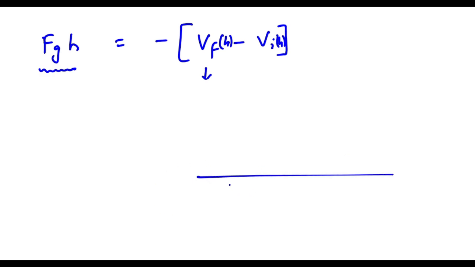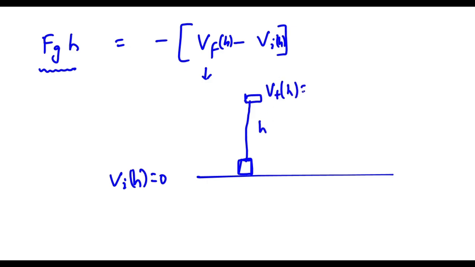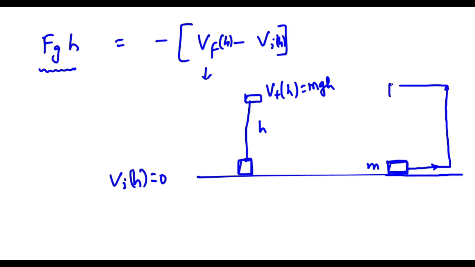Let's say this is Earth surface. Let's say V initial here is 0, and you have moved this body of mass m up to height h. So it has final potential energy here, mgh. Now with the same mass, there is another body, and this body is being moved this way from here to here, then up to height h, and then back to here.